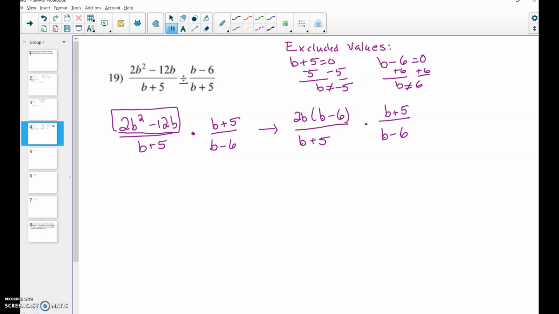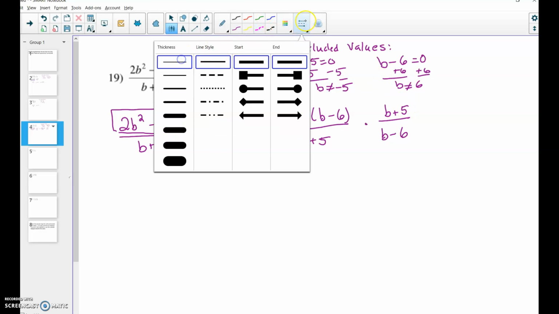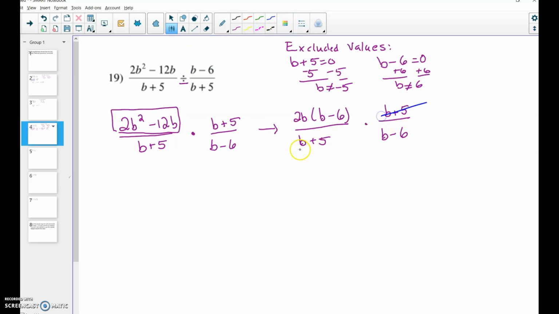Now I can go ahead and cancel out terms. So I can cancel out the b plus 5 and the b minus 6. So now when I multiply across, all I'm left with is 2b. And I have b can't equal negative 5 or positive 6. That's it.